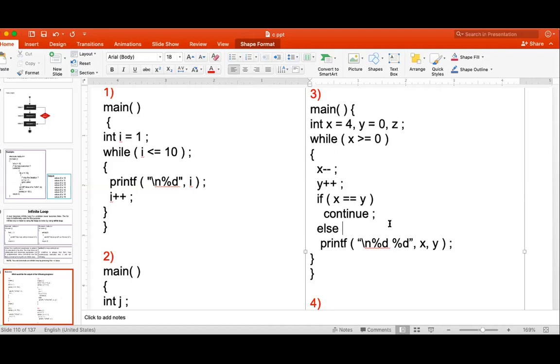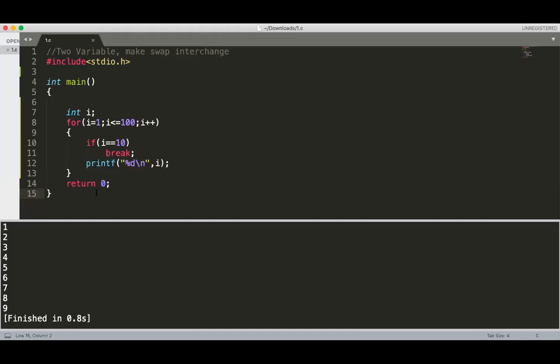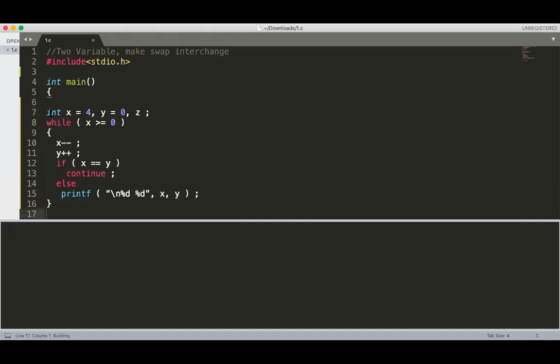Getting? Okay, so we can test this with our compiler.